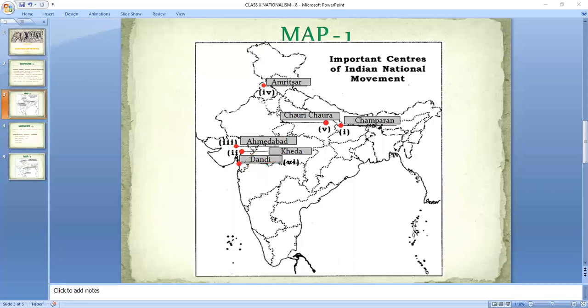I am again underlining it. You all can notice it. Please mark it nicely on your map.